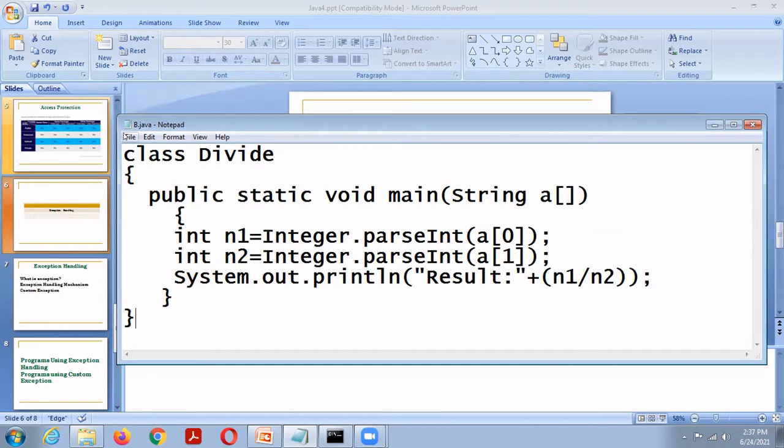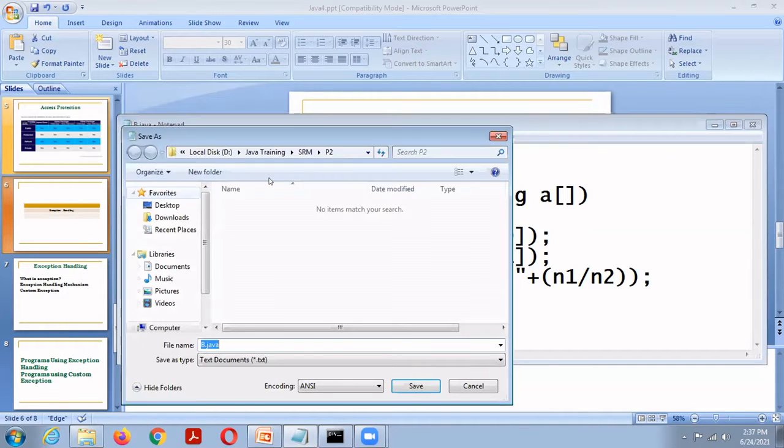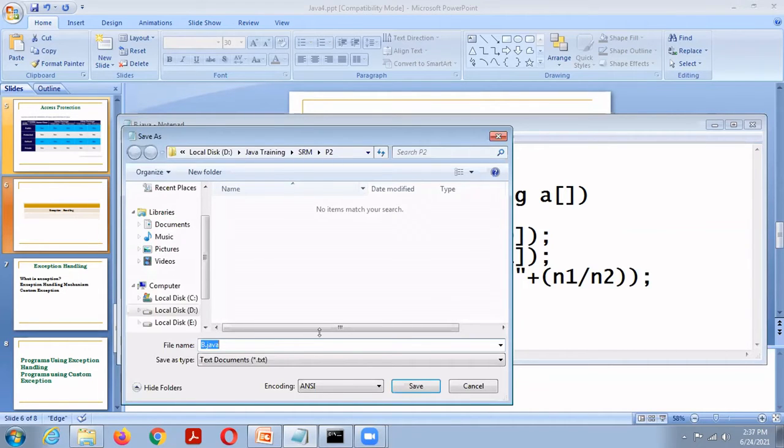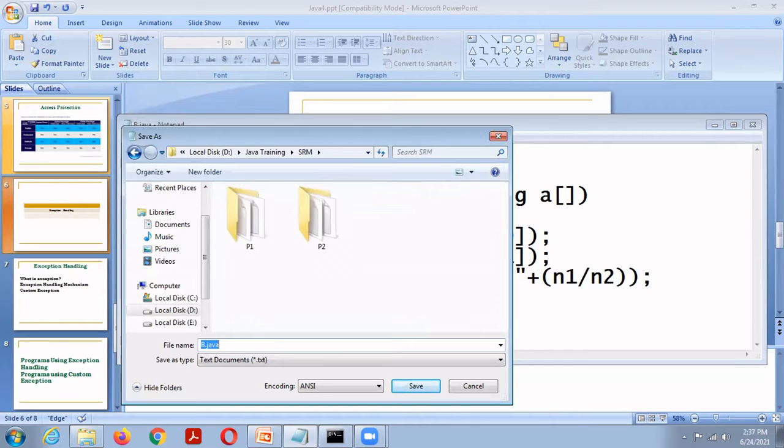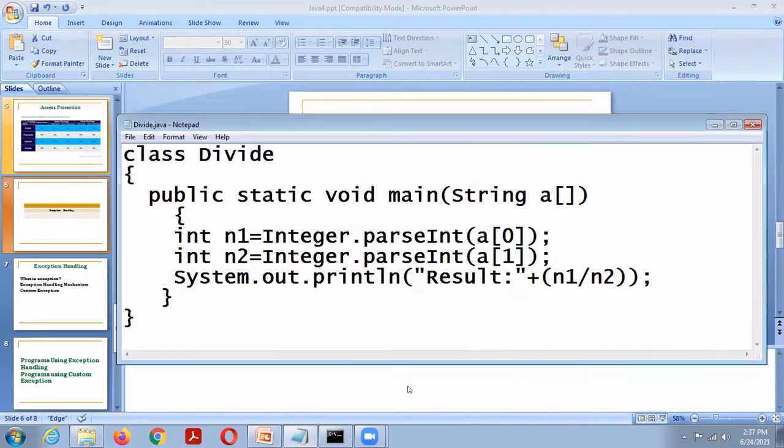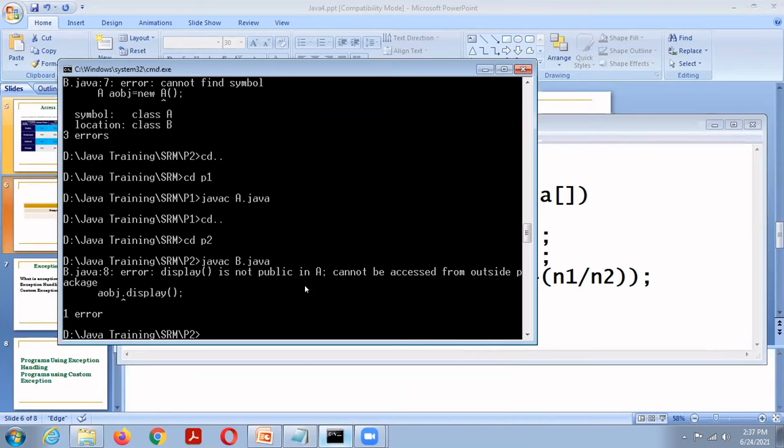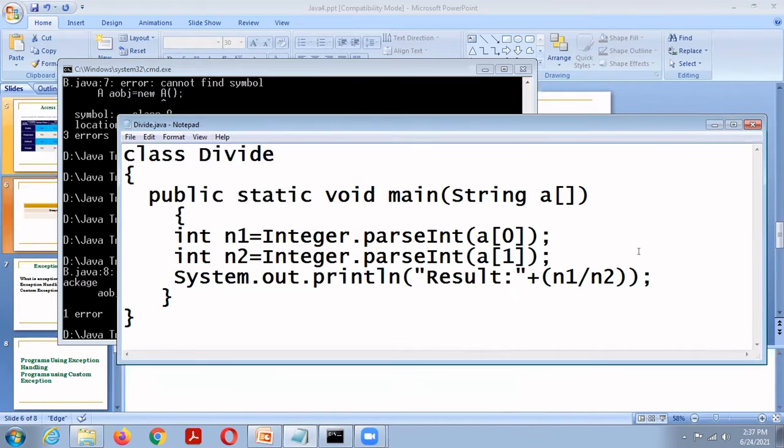File, save as Divide.java. So this is a simple program, only 3 lines.